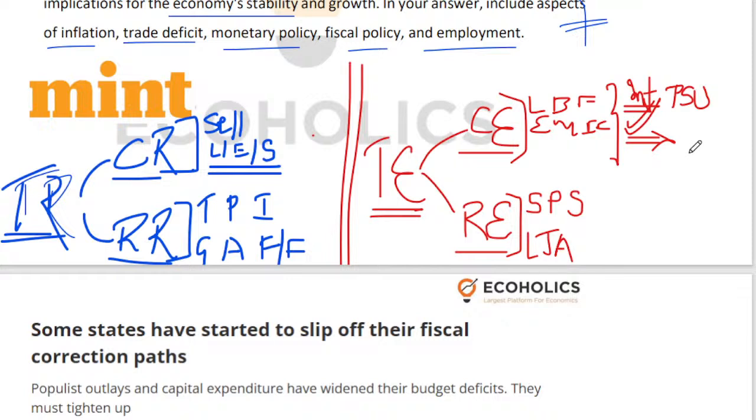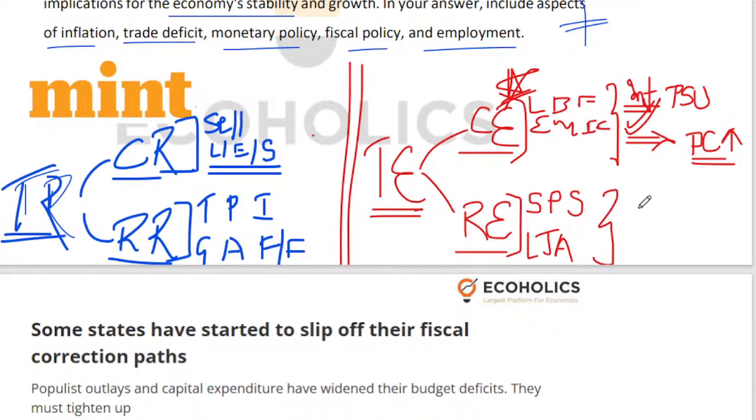And that potential for growth basically means that you will increase the productive capacity of your area. If you increase the productive capacity of your area, more production can take place possibly in the future going ahead. And that more production can translate into better growth, more employment prospects, and so on and so forth. So capital expenditure is paramount. Capital expenditure is very, very important. Be it the Government of India or the governments of states, capital expenditure is very, very important.